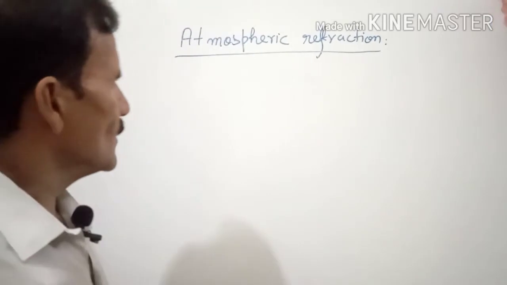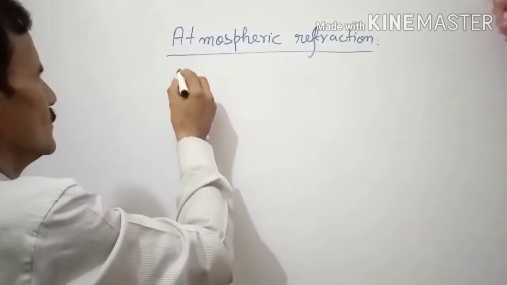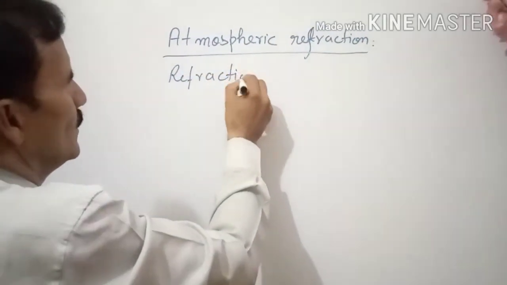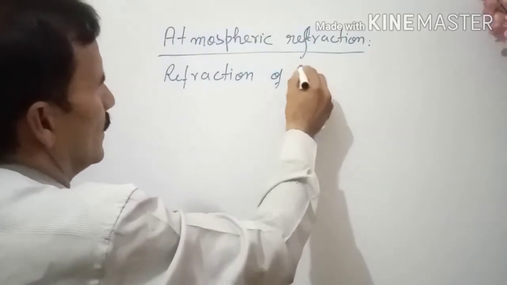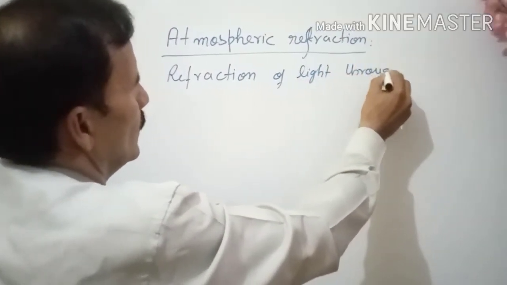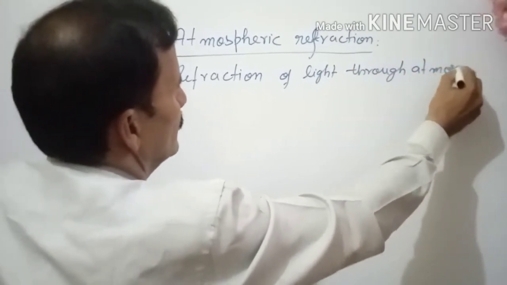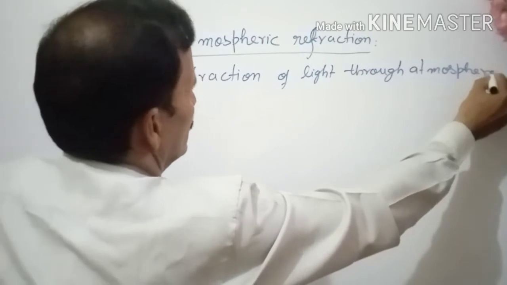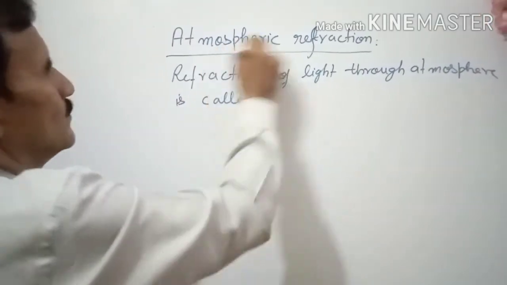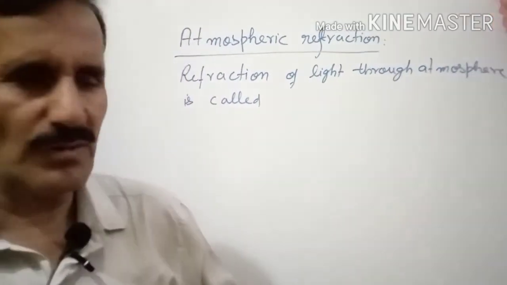Okay. Now let us see the examples of refraction of light. What is that? Refraction of light through the atmosphere is called atmospheric refraction. So the definition is very clear, by name you can give.